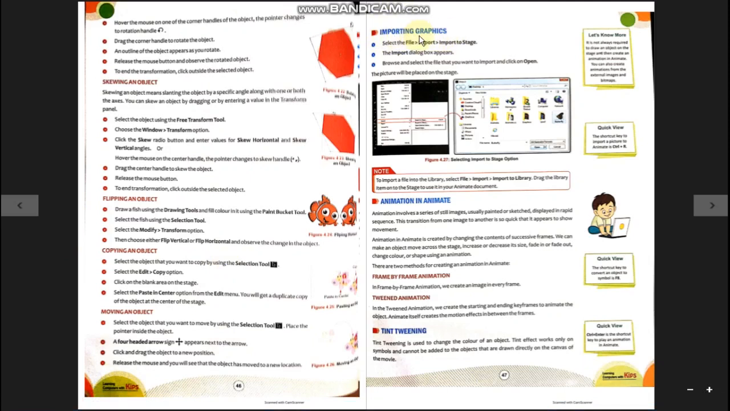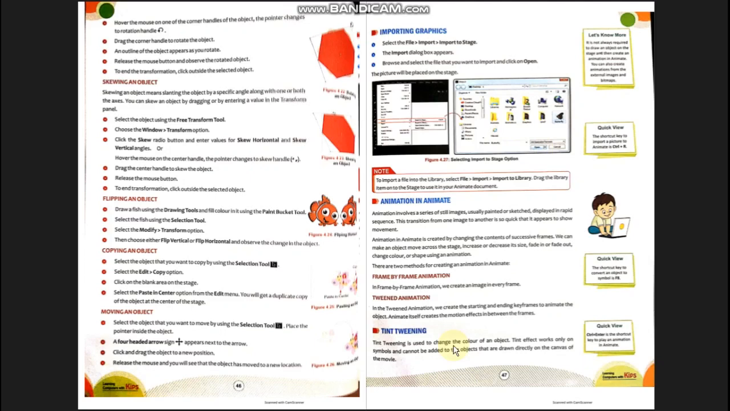Importing graphics. Importing graphics means this time you are not going to create any object onto the stage. This time you are going to bring any image which is stored in your computer system. So for that you have to choose the import command. Go to file menu, select the import option, then select import to stage. The import dialog box appears. This is the import dialog box. It will appear and will ask you to locate the file which you want to import. After locating the file, the drives, the folders, the directories, click on the open button to open it into your stage.